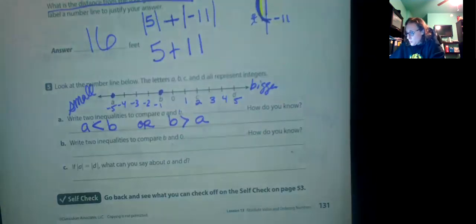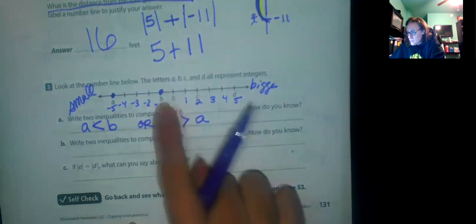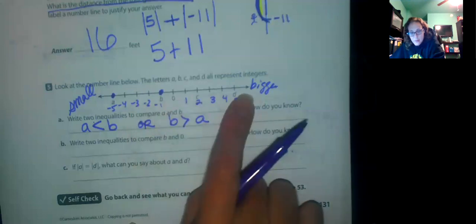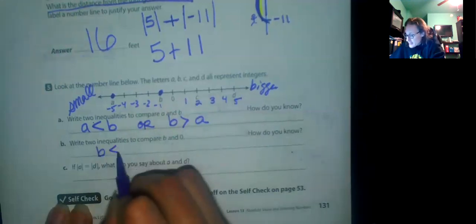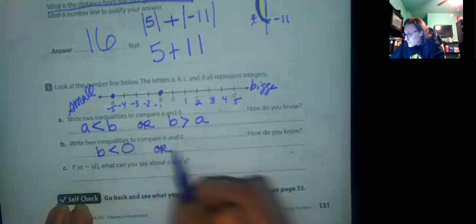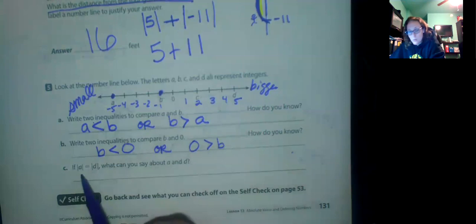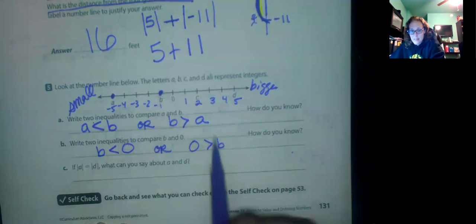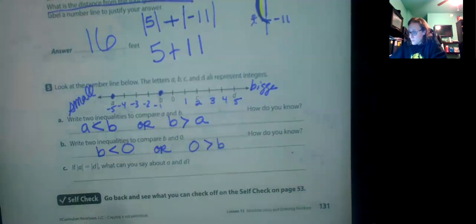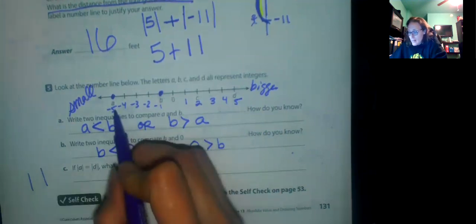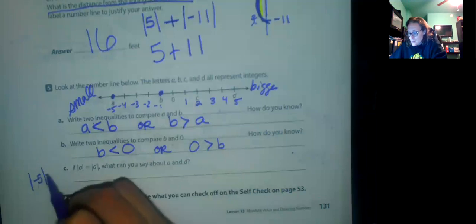Okay? What about B and 0? Well, B is less than 0 because it's on this lesser side, and 0 is on the bigger side. So B is less than 0, or 0 is greater than B. Okay? Now let's look at the absolute value of A and the absolute value of D. What can you say about A and D? Well, the absolute value, if A was negative 5, then the absolute value is 5.